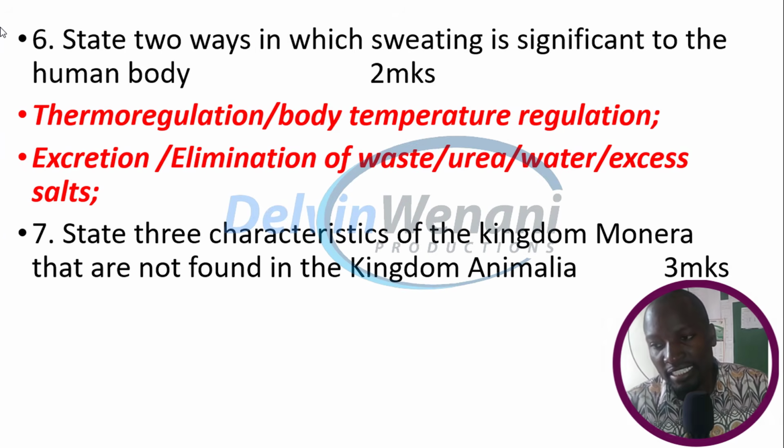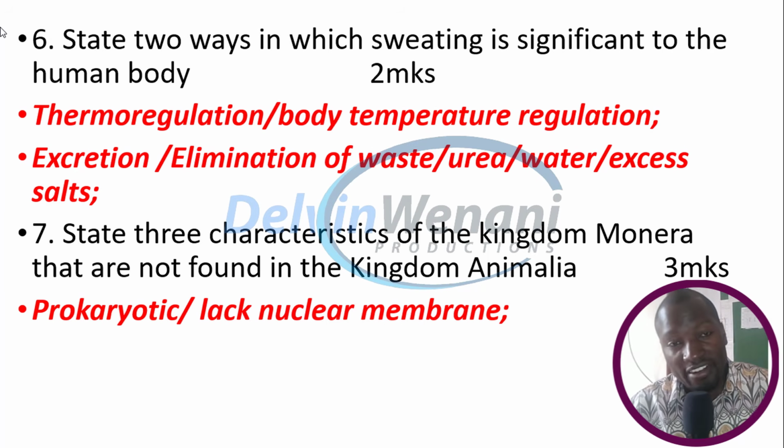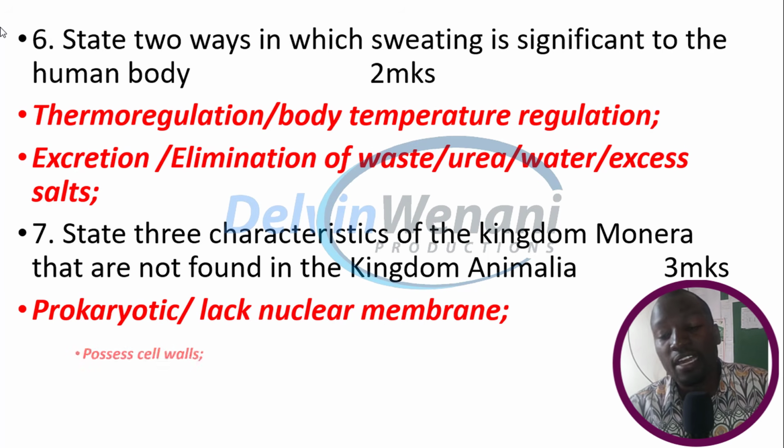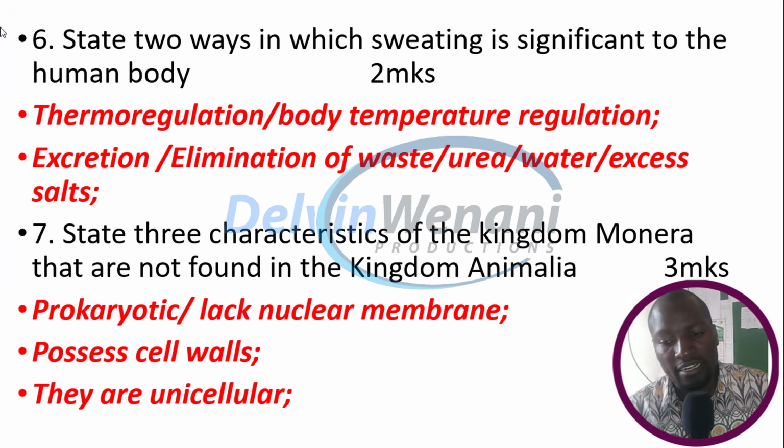State three characteristics of the kingdom Monera that are not found in the kingdom Animalia. We are giving characteristics of kingdom Monera that are not found in kingdom Animalia. And these are, number one, Monera are prokaryotic, that is, they lack nuclear membrane. At the same time, they also possess cell walls. And lastly, they are unicellular.